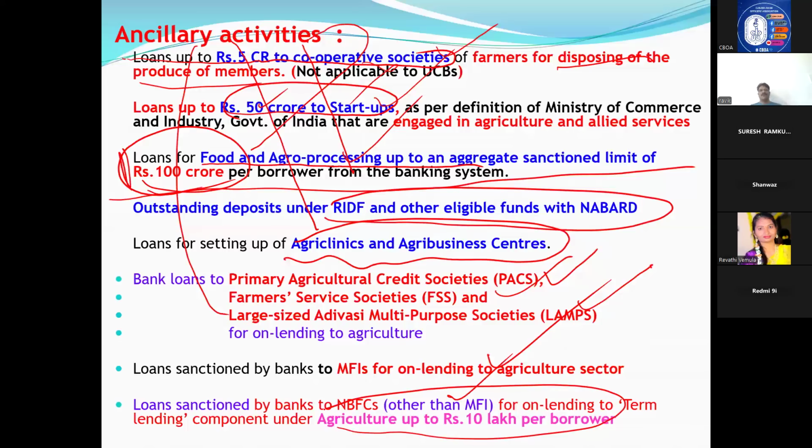Please remember, you don't get confused. Farm credit is general agriculture credit, infrastructure is buildings, and remaining all fall under ancillary. Only one thing you remember: food and agro comes under ancillary, and cooperative society financing also comes under ancillary activity. Startup and all, if they ask where you will classify, it's not farm credit, it's not infrastructure, it will fall under ancillary. But remember these three names: farm credit, infrastructure, and ancillary activities. Okay, over. Agriculture, all the three terminologies are over. How we have to describe.